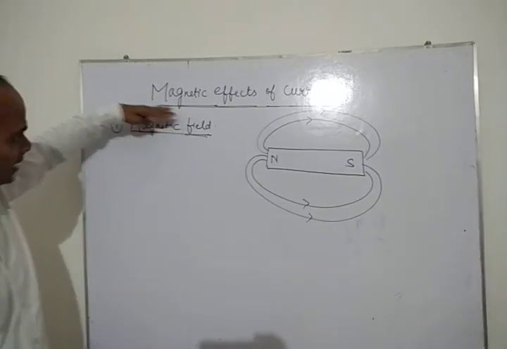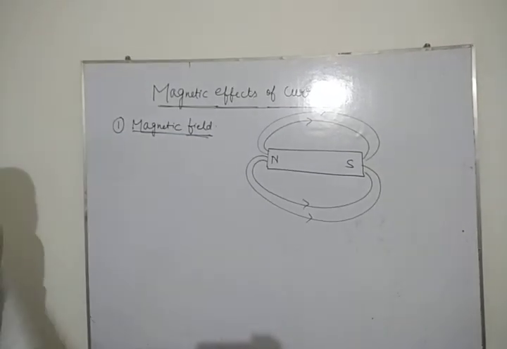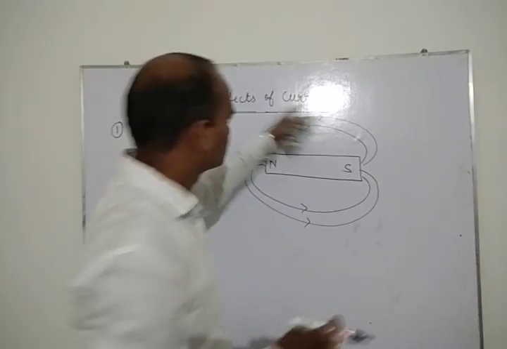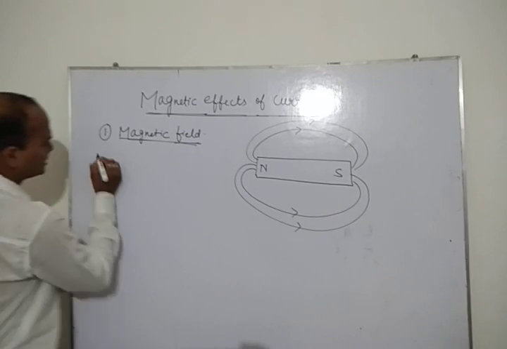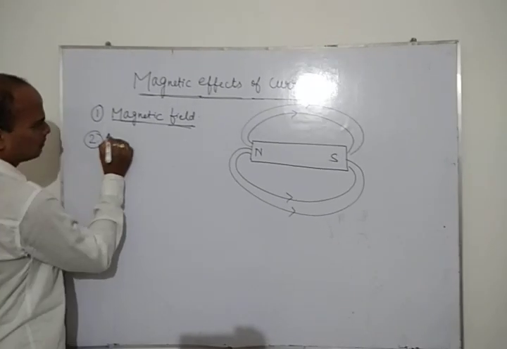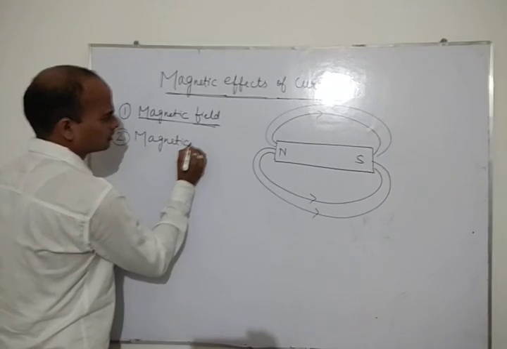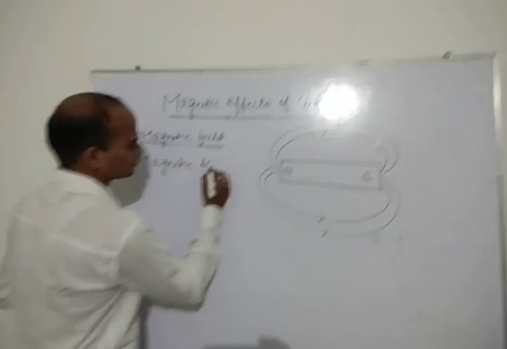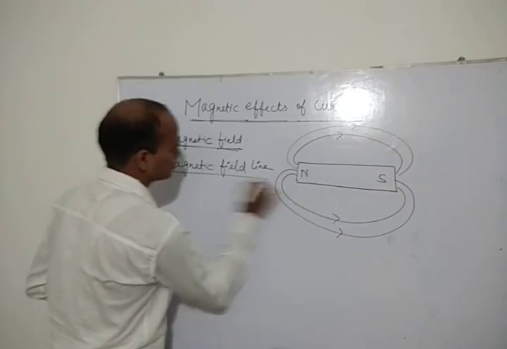Okay student, now the second point you have to understand. Before explaining the magnetic effect of current, you have to understand some terms. Then only you will be able to understand this effect. Second is magnetic field line.